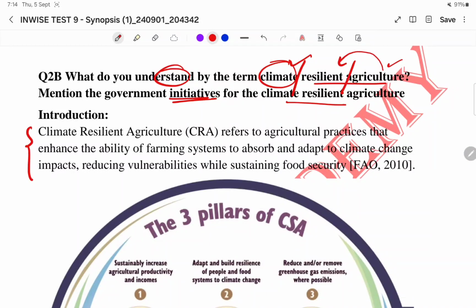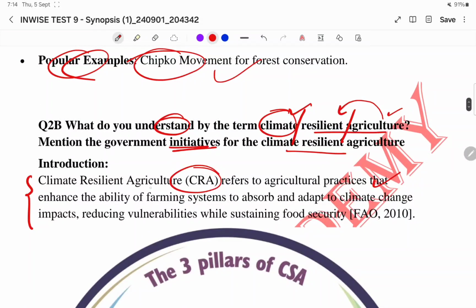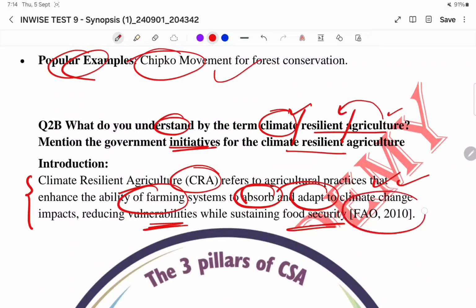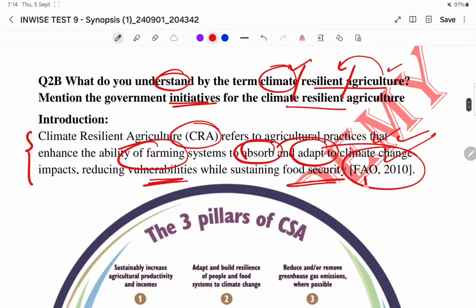Okay. So climate resilient agriculture, CRA, refers to agricultural practice that enhances ability of farming system to absorb and adapt to climate change impacts, reducing the vulnerabilities while sustaining food security, according to FAO, right? You need to mention these points in bracket. So here and there you need to substantiate your points with a famous institution or famous personality or famous international organization or Indian government website like ICAR, etc. So that's the difference between you and other guys, right?